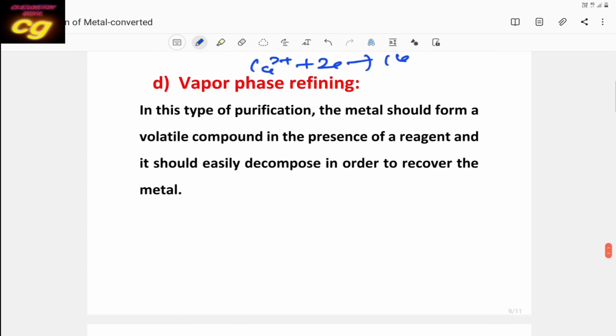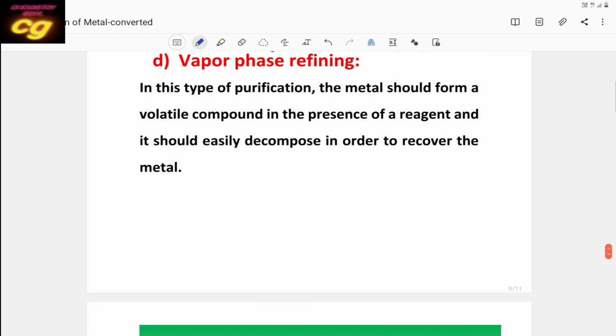Then vapor phase refining, this is also very important. In vapor phase refining, the principle is that the metal is treated with a selected reagent and converted to a volatile compound.